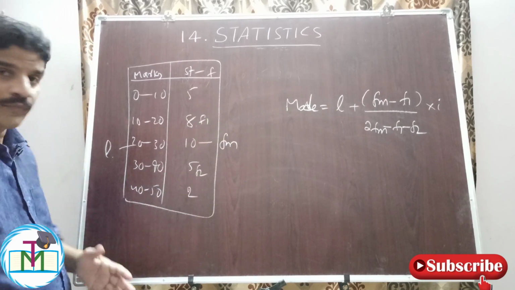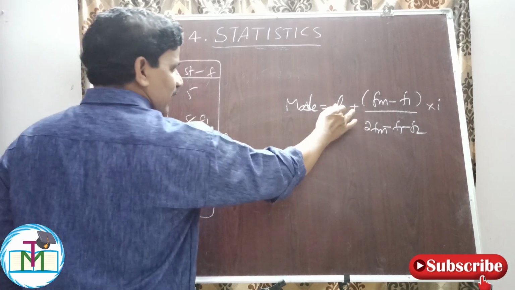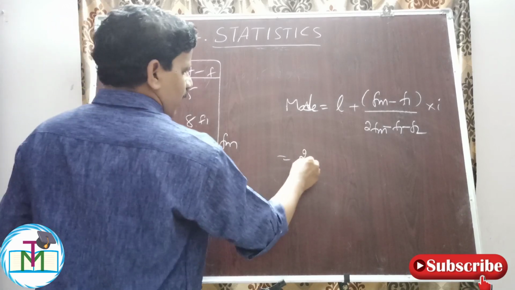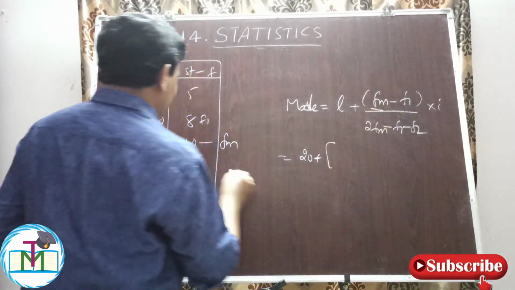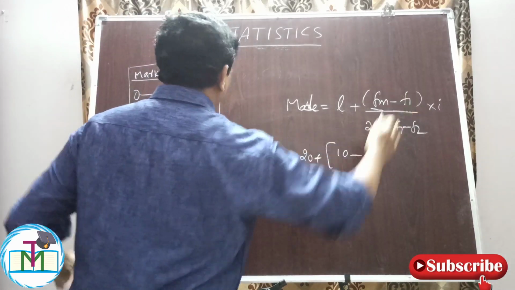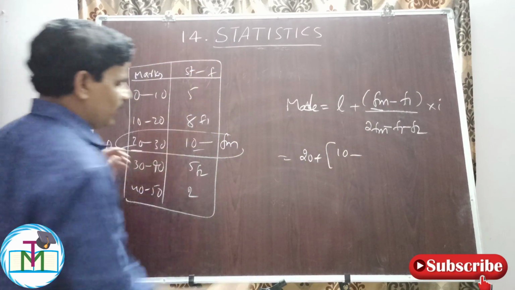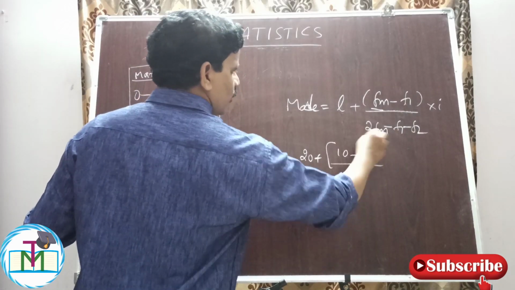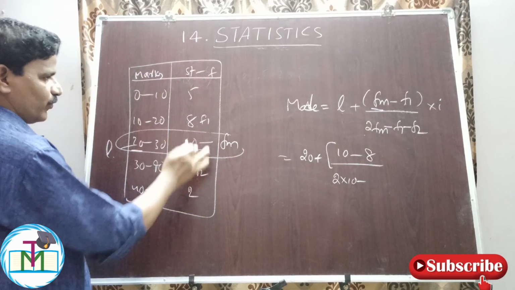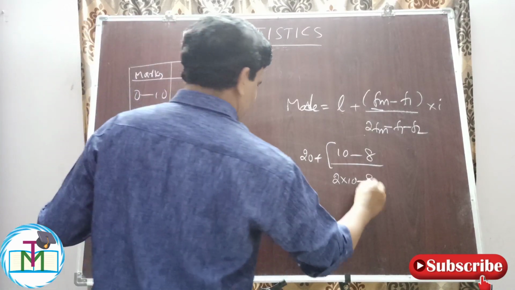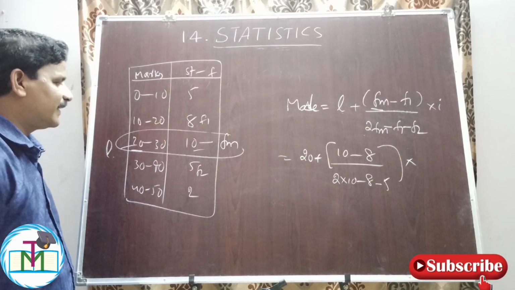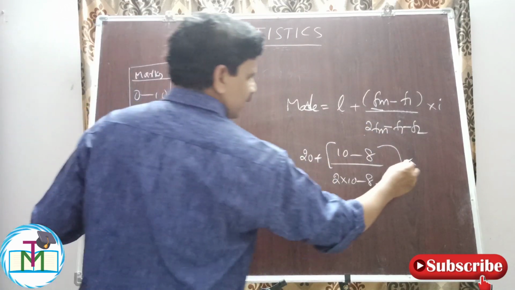f2. So therefore mode is equal to L, means lower limit of the modal class, which is what? 20, plus fm, means frequency of the modal class, which is what? 10. f1 is the preceding frequency, 8, by 2fm, 2 into 10 minus f1 minus f2. Take it as f2, minus 8 minus 5, into h, means width of the class interval, 30 minus 20, 10.